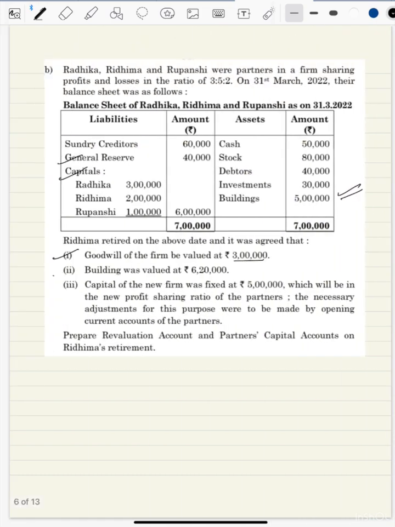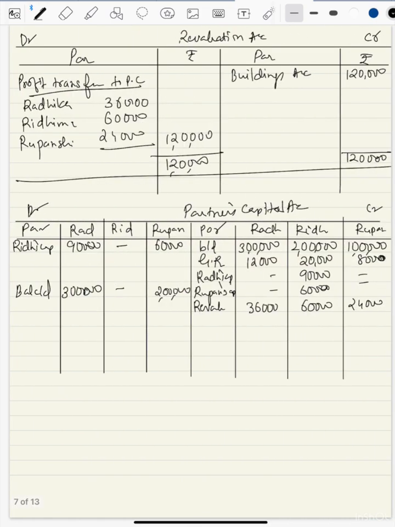This was the last point to be done over here. So now what you have to do, you have to close this account. So we'll settle Ridhima first. How much to be paid to Ridhima? Since nothing is specified how she will be paid, so we'll transfer the amount to her loan account. So the total is 2 lakh.